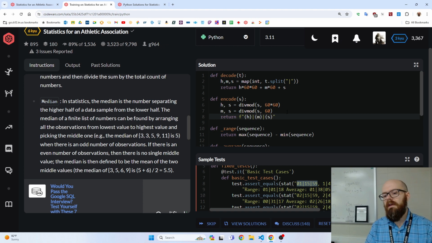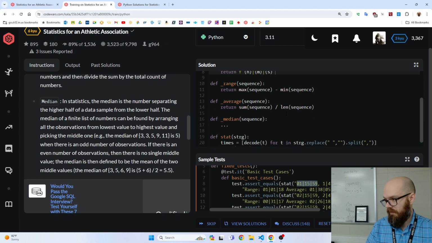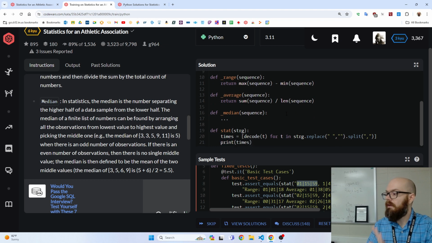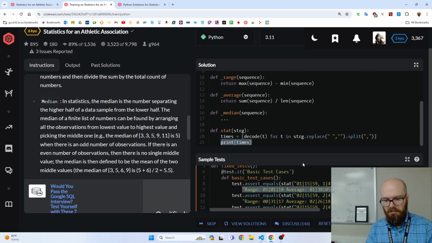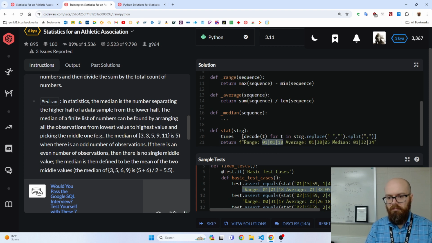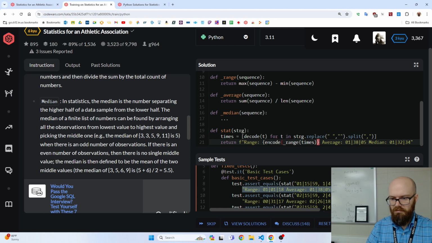Okay, so now we're getting close to being able to test this. Let's try to get a nice output. Even though it won't pass everything, it'll be enough to look at and get something going. So I'm just gonna copy this and say return. What are we doing? We're doing range of times. No. Encode of range of times. And then I'll just copy that for the other guys. Maybe it's too much for one line and we'll space it out.